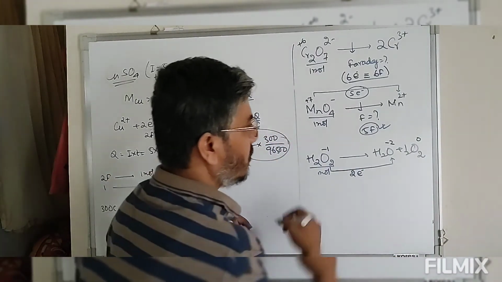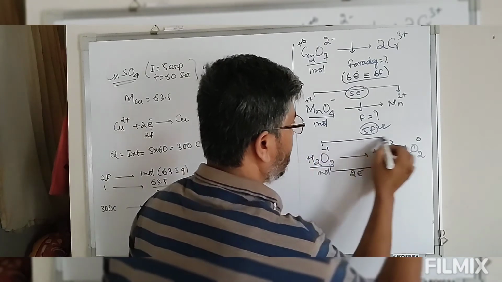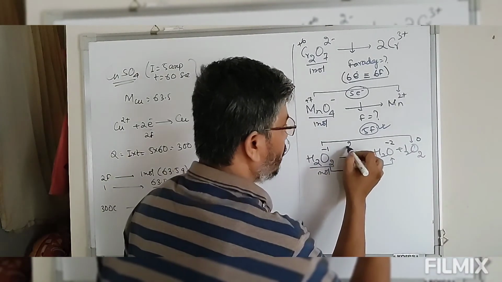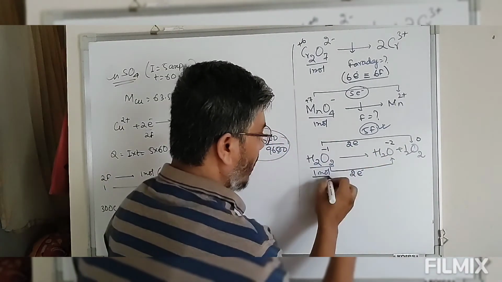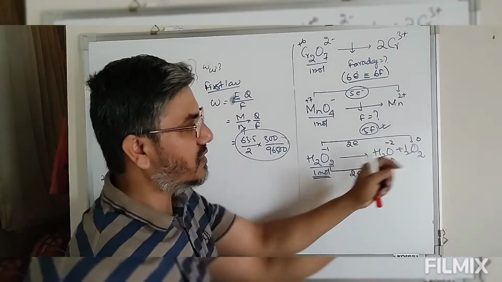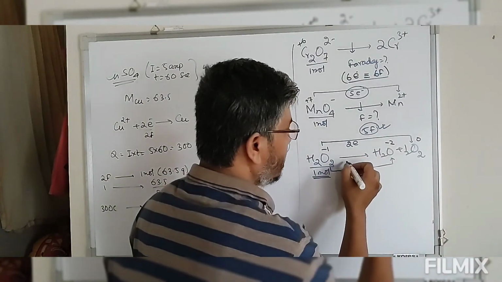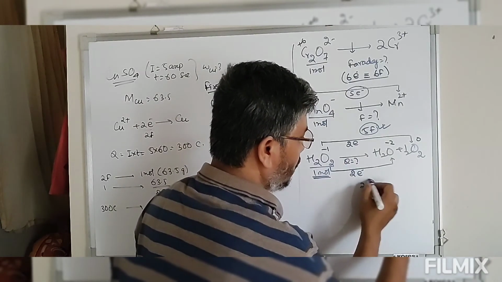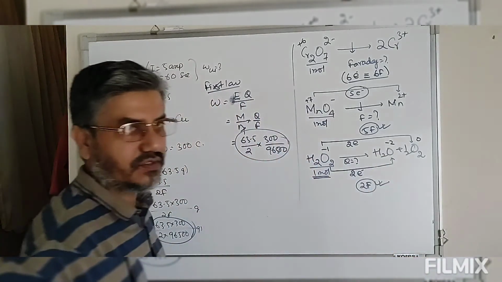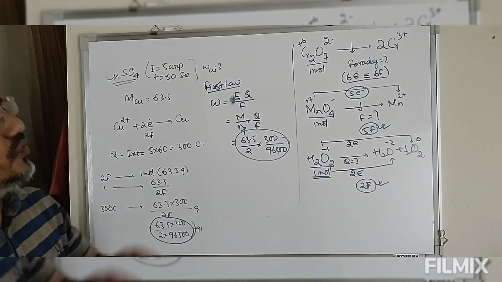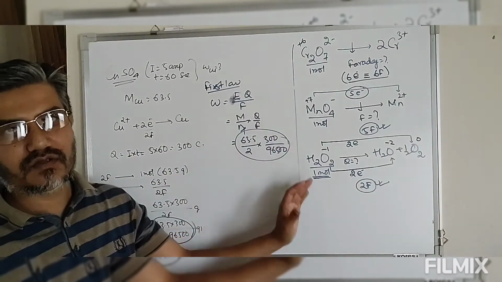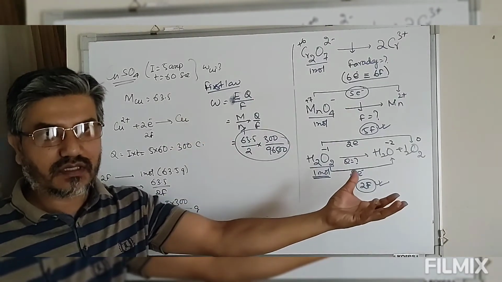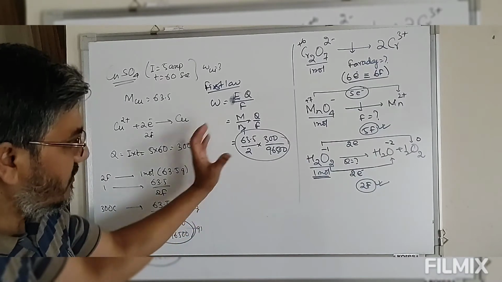This is during reduction. On the other side, look at the oxidation: minus 1 is changing into 0, 1 unit. Again with 2 oxygens, that is 2 units, so 2 moles of electrons are required. So if 1 mole of hydrogen peroxide is converted into water and oxygen gas, the total charge is 2 Faradays, because 2 moles of electrons are consumed. This is how we define it: first we write down the balanced reaction, and from the balanced reaction we can determine how many Faradays are required. So this is the first law.